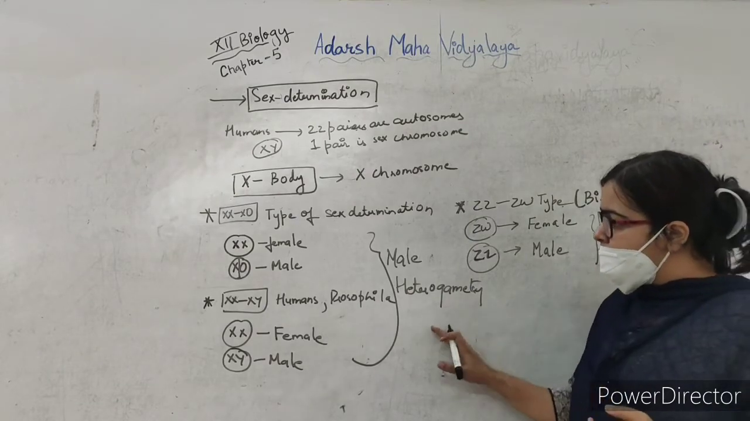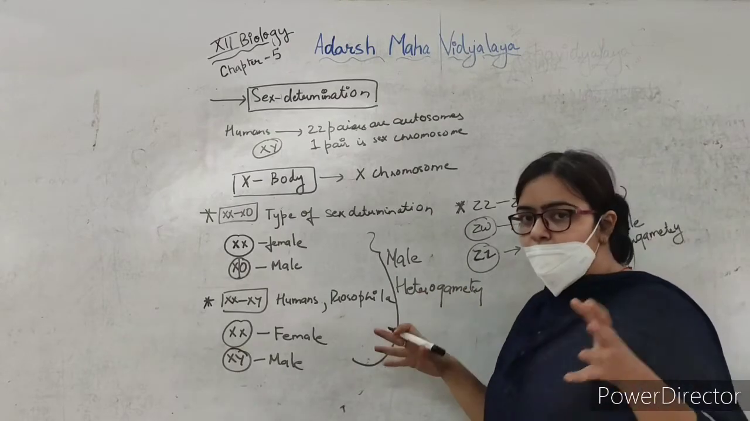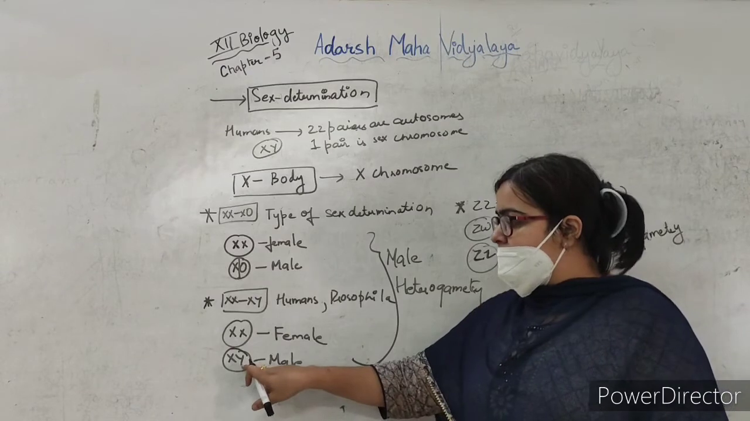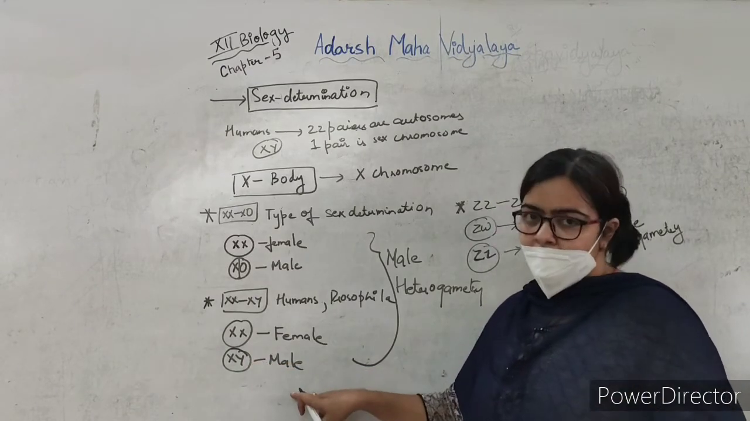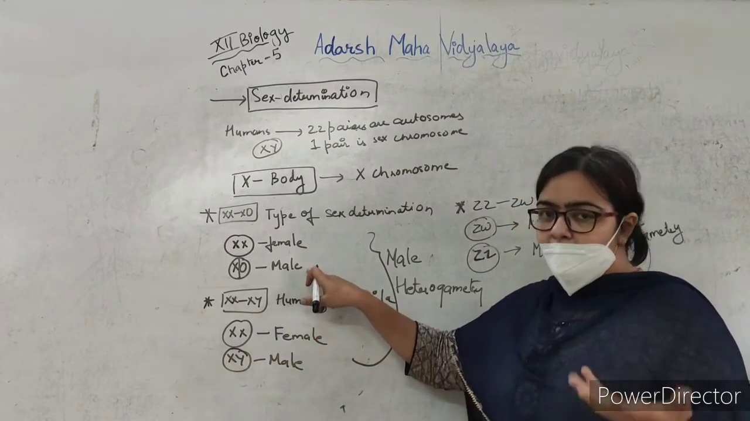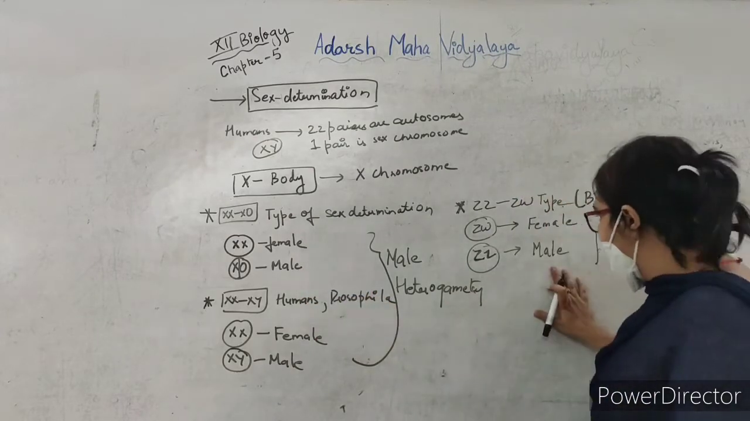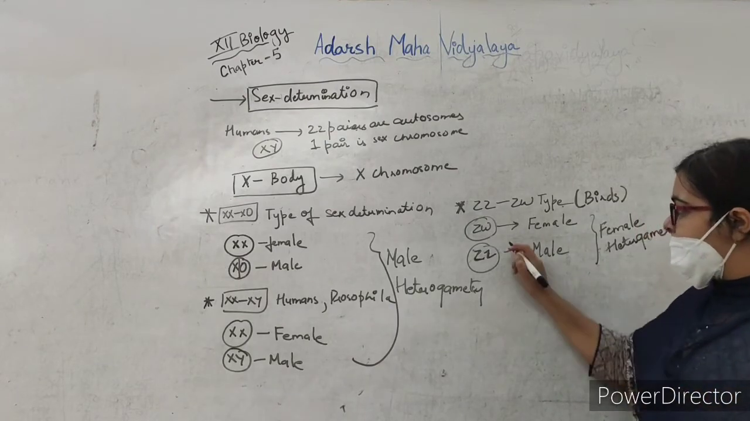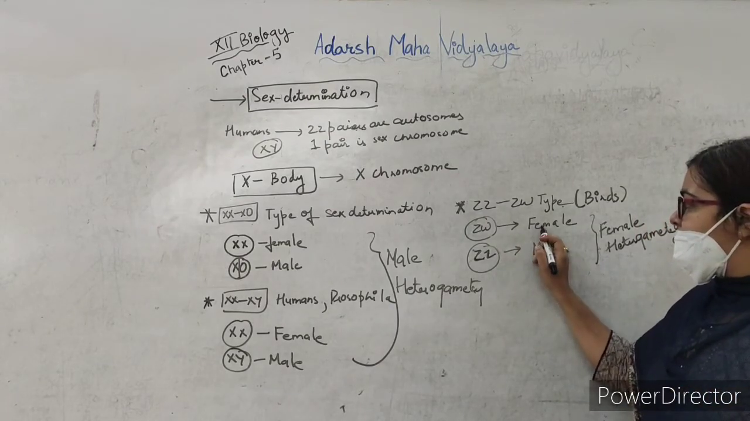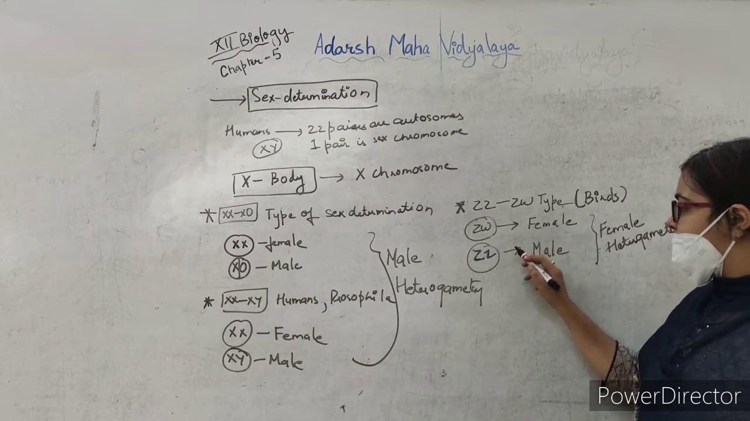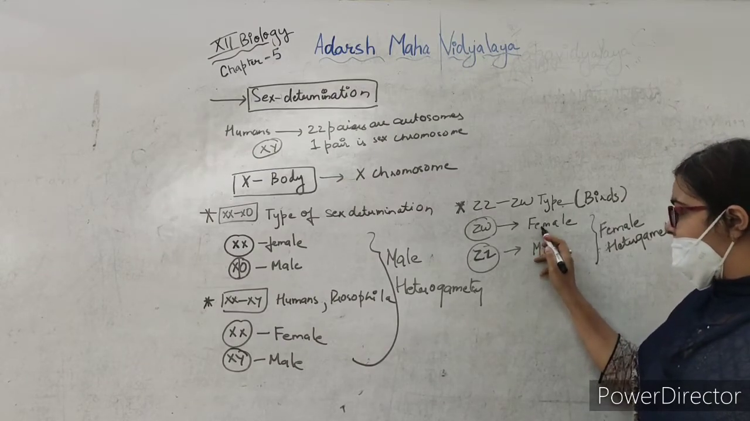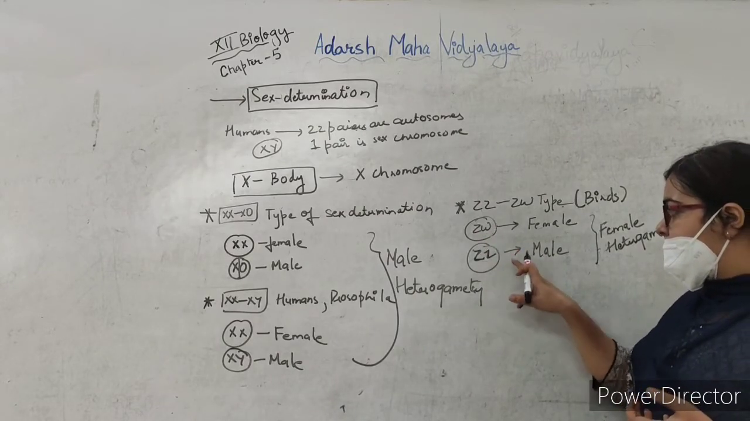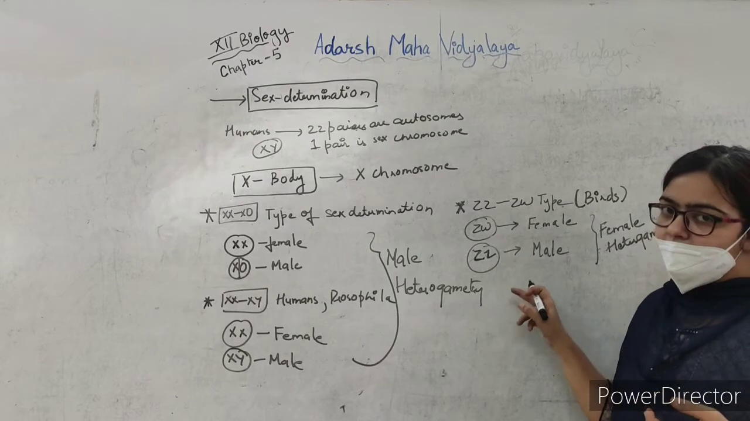So here the male will decide what will be the sex of the coming offspring, because if it has Y, then it will be male, and if it does not have an X body, it will be male. But in birds the female decides what will be the sex of the offspring. That is, if it is to be a female, it will have Z and W, and if it is to be male, it has to be Z and Z.